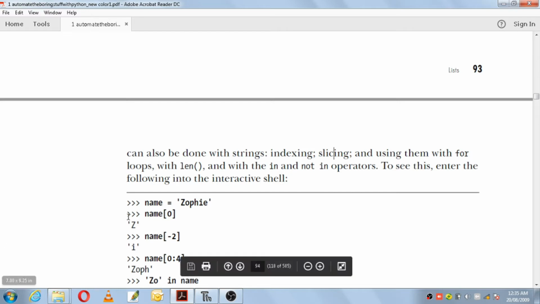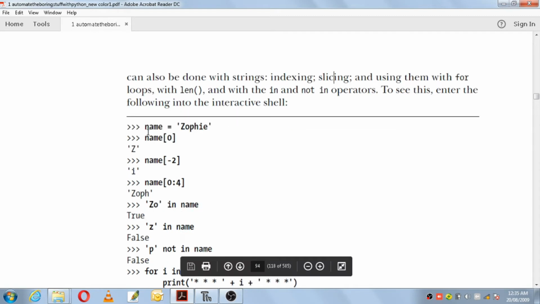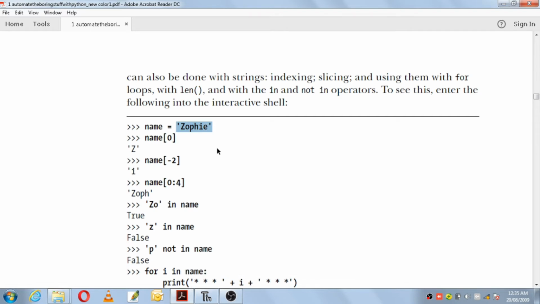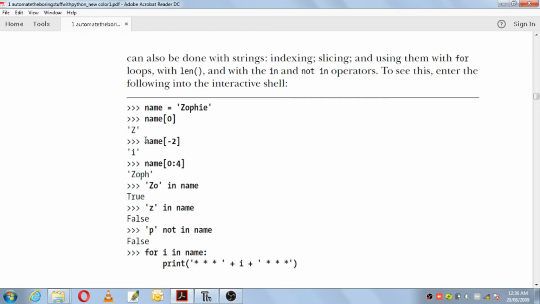Okay, so let us see an example. You have a variable here, name, and for this name you have given a value, Zophie. So Zophie is a string here, it is not a list. What you are going to do is name[0]. Name[0] means it will take the 0th character of that string, that is Z. This is an example for indexing.